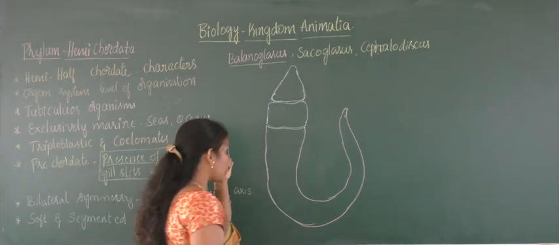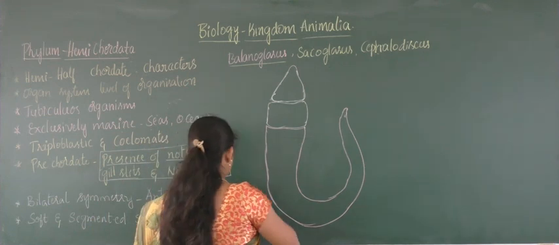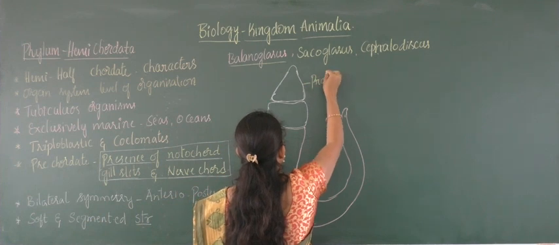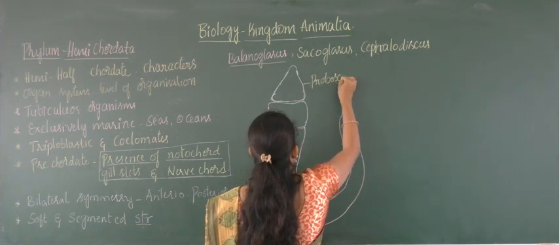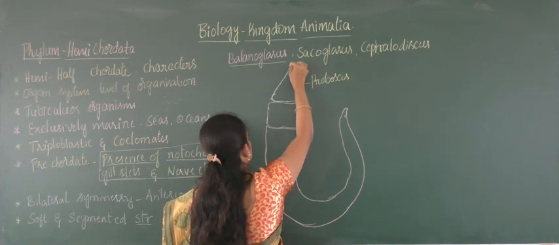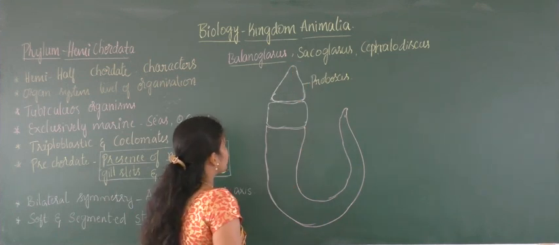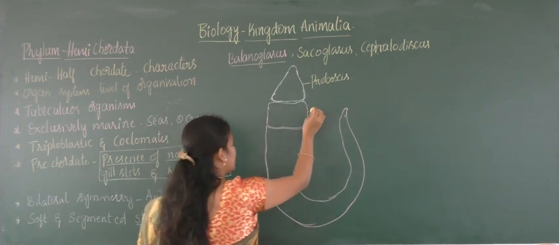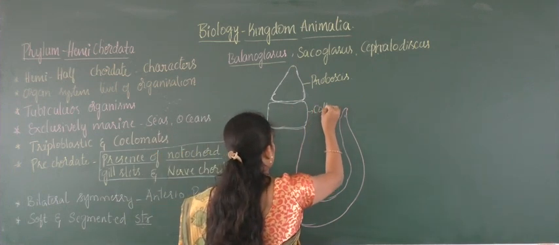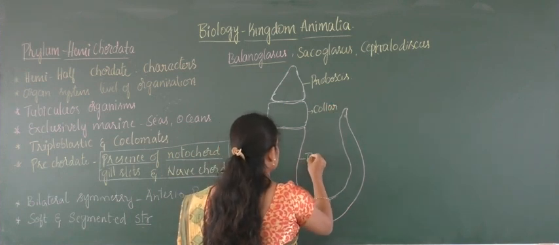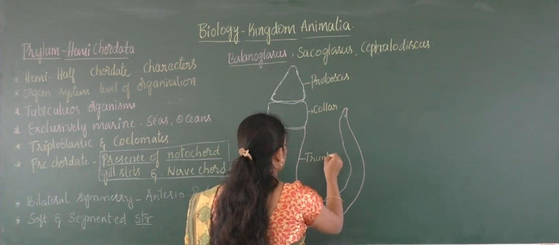So here, when we take up the parts individually, this is called the proboscis. And at the anterior end there will be the presence of the mouth, and the later portion, which is a broader or wider segment, is called the collar, and the later structure is called the trunk.